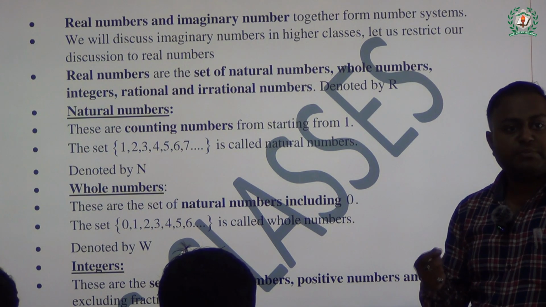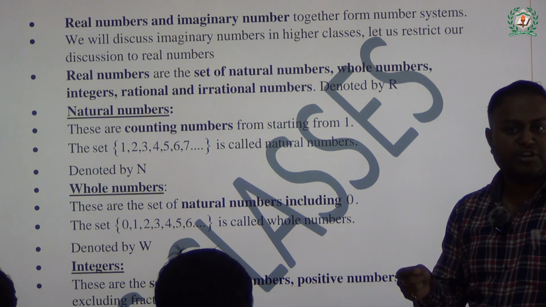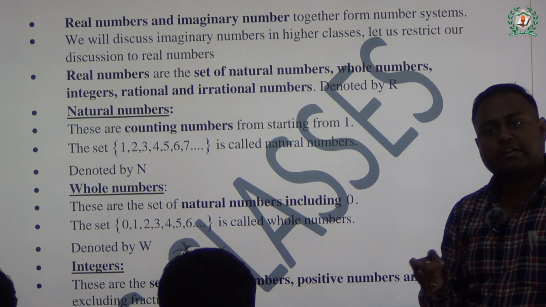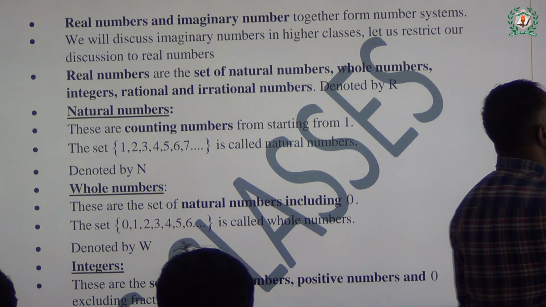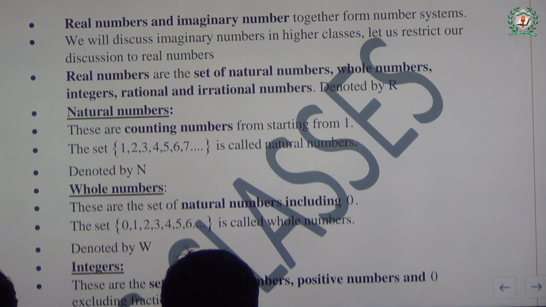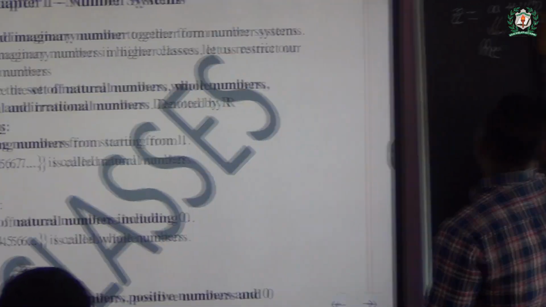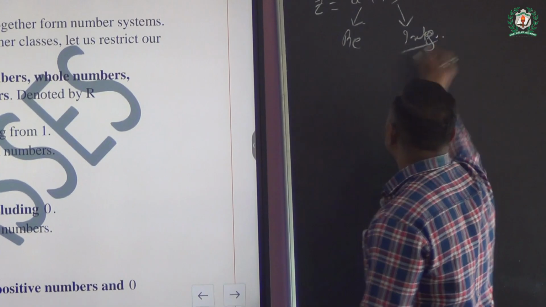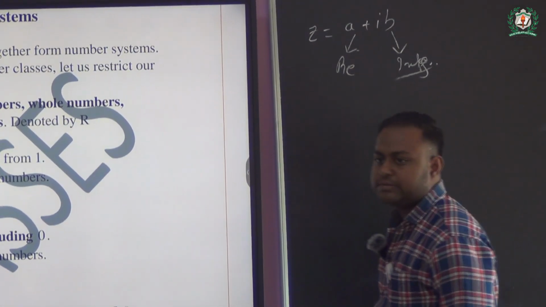Because the number which can be formed of the real number and the imaginary number forms the complex number. That you're going to see in your higher classes, but I will tell you how it looks. So z equals a plus ib form. This one is a real number and this one is your imaginary number. Okay, imaginary number. Is that clear, class?